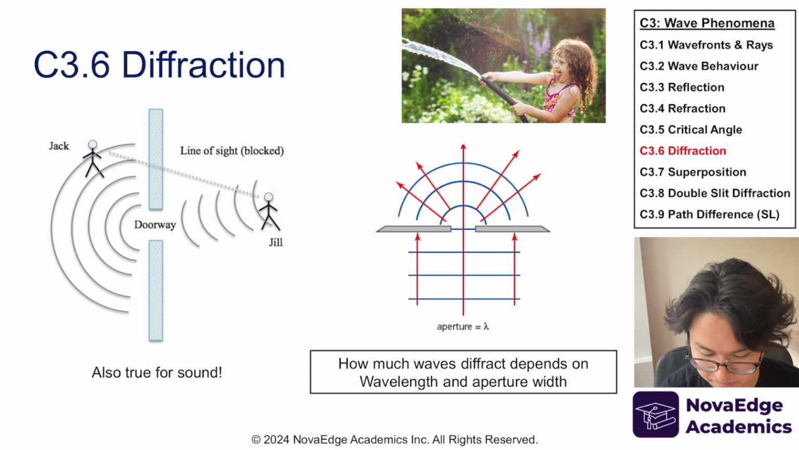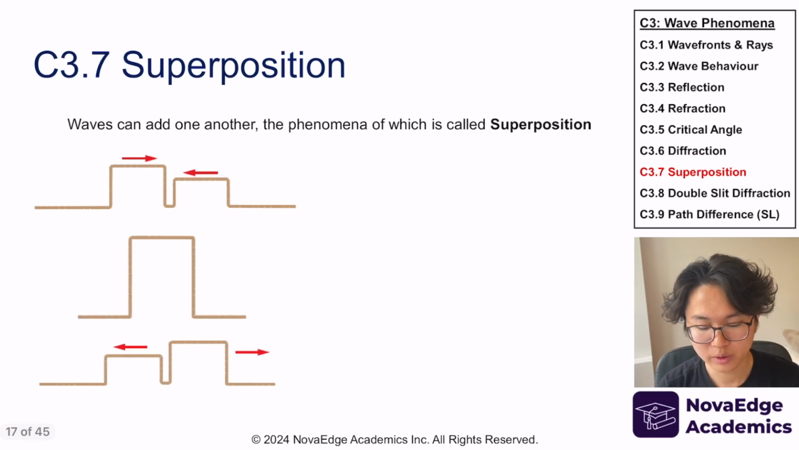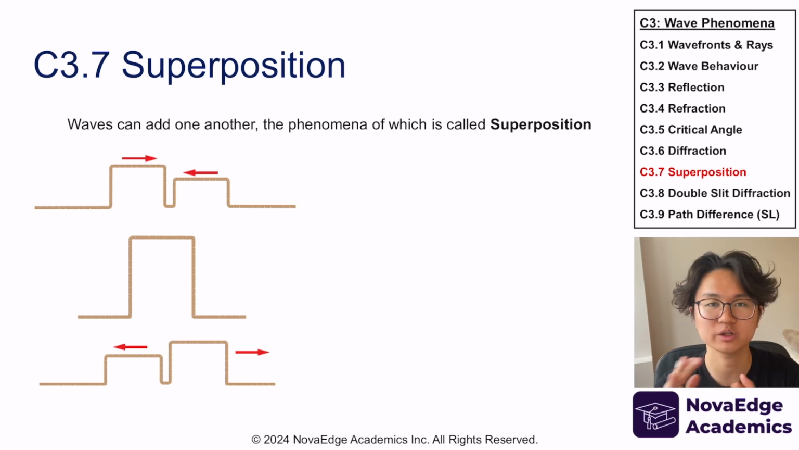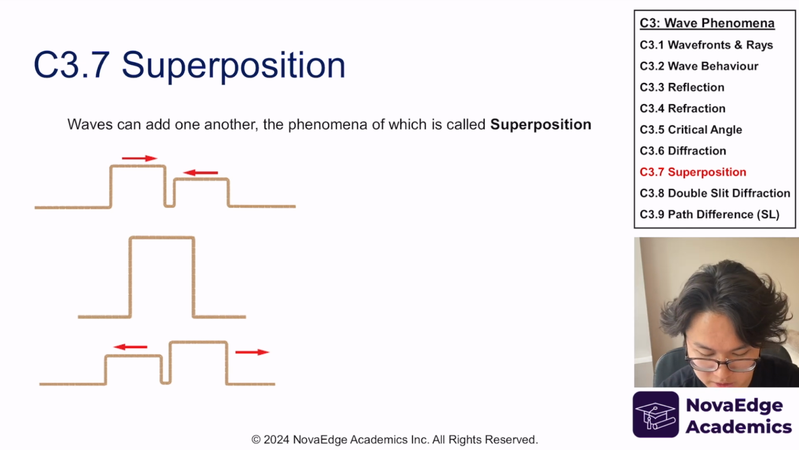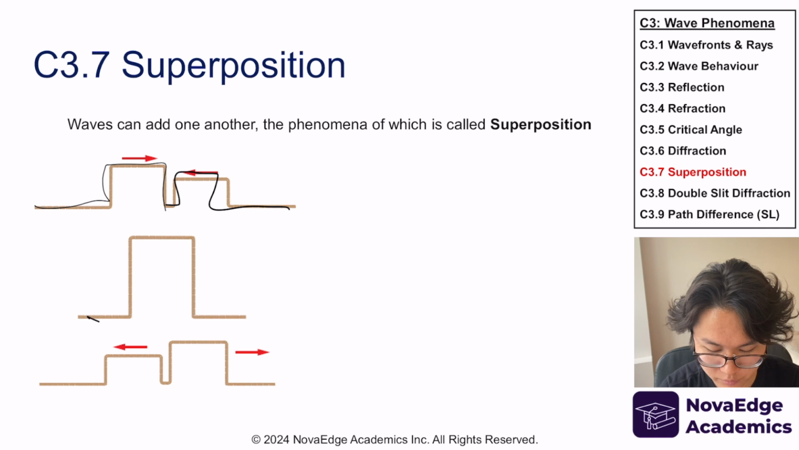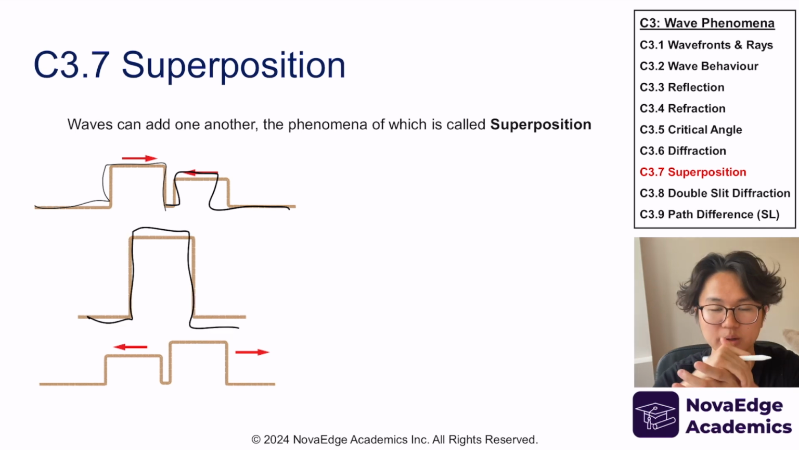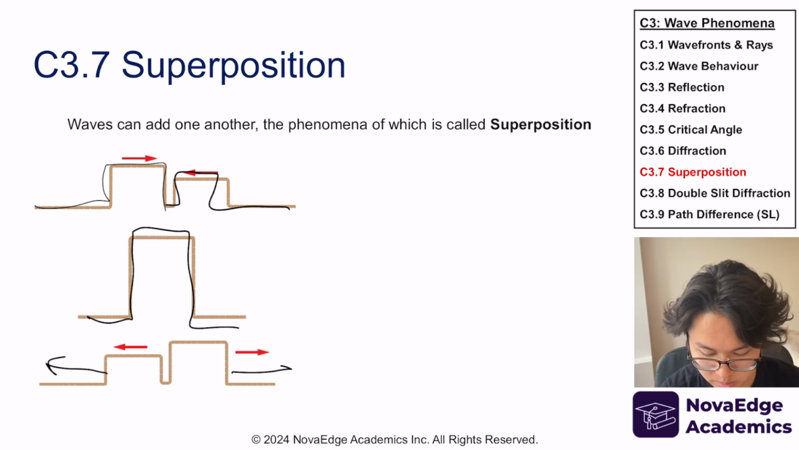Before I go into another prime example of diffraction, I need to talk about superposition. Superposition is a phenomenon where waves can add to one another. In terms of amplitude, they add on top of each other. As an example, if I have a wave like this and a wave like this coming together, they will form a big chunk when they come in contact, and they just keep going.